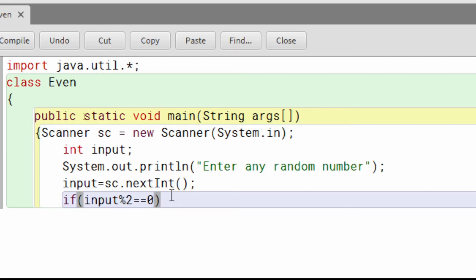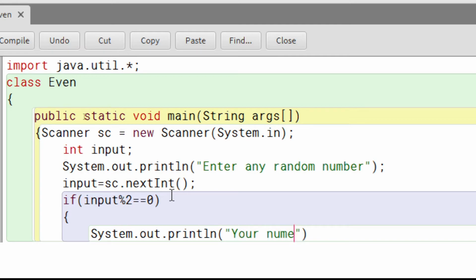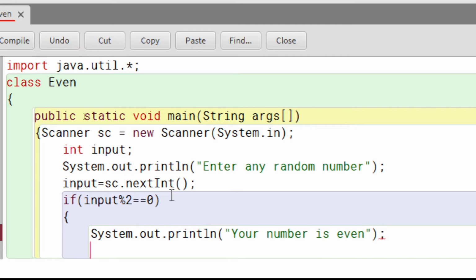Then after that you again put an open curly bracket, and then the statement System.out.println, and you want the text "your number is even" to get displayed, right? If the remainder is 0, then it's an even number. Now just put a semicolon and end it.